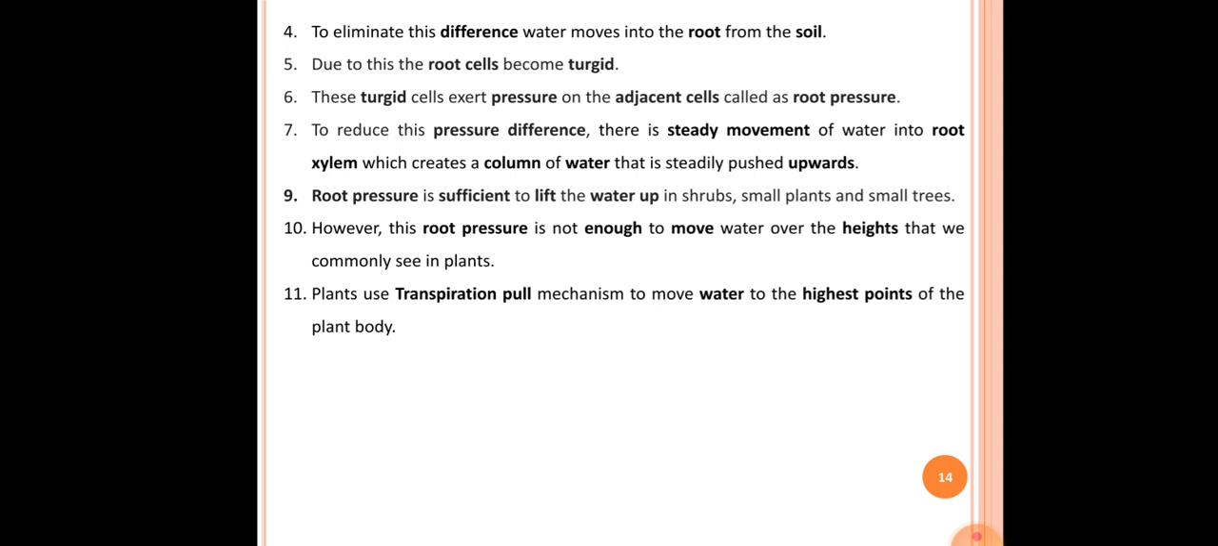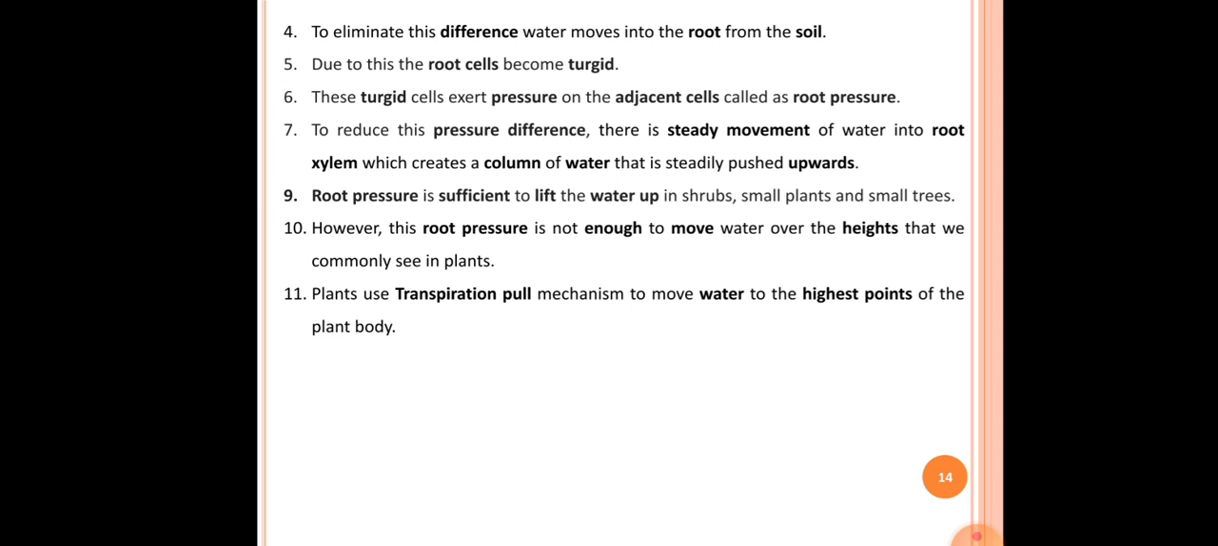That's why the pressure exerted by turgid cells on the surrounding cells is called root pressure. The seventh point here is, to reduce this pressure difference, there is a steady movement of water into the root xylem, which creates a column of water that is steadily pushed upward. So again, because of this root pressure, that is the pressure exerted by turgid cells on the surrounding cells, this pressure gets reduced. To decrease this pressure difference, there is a steady movement of water into the root xylem, which creates a column of water that is steadily pushed upward.